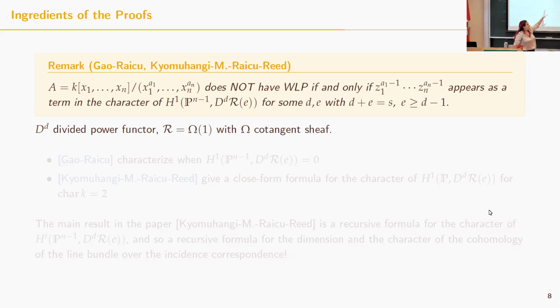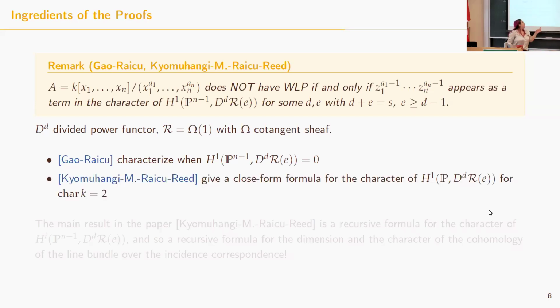And also d plus c is equal to the socle degree. From the result of Gao and Raiku that characterizes exactly when these groups are 0, we were able to see which socle degrees imply the weak Lefschetz property, because in those cases, the groups were 0. And for characteristic equal to 2, in Jane Warwick, Makonji, Raiku, and Reed, we have a closed formula for these characters. And from that, we were able to have the classification.